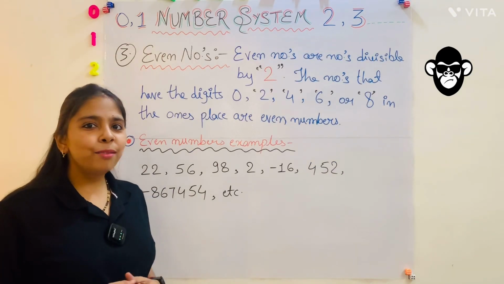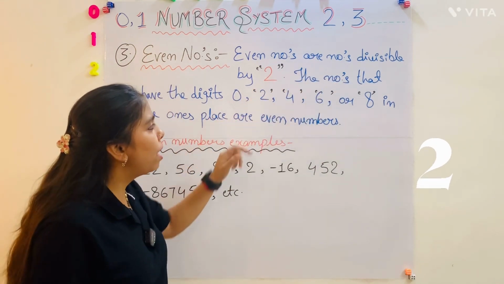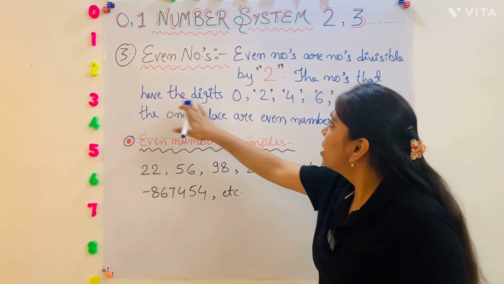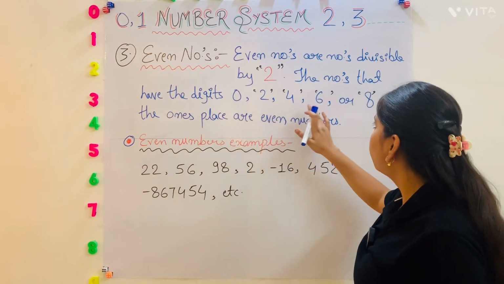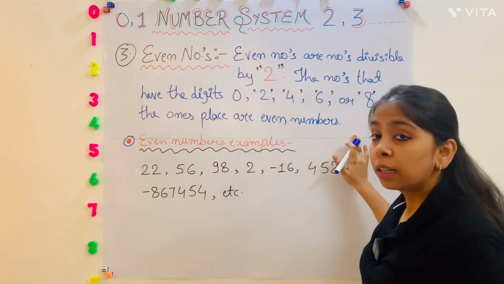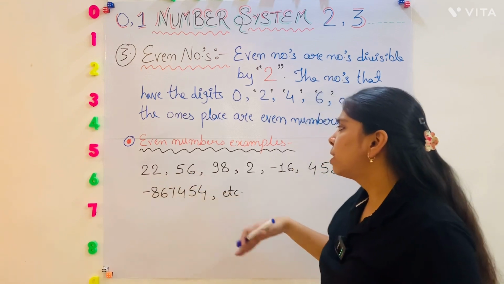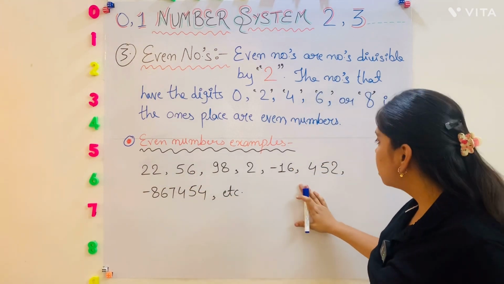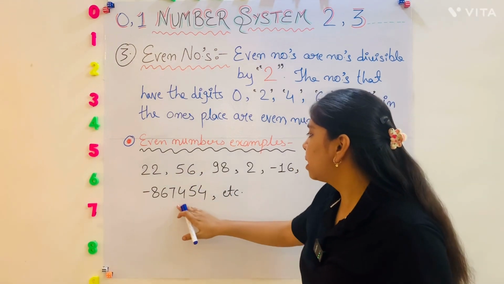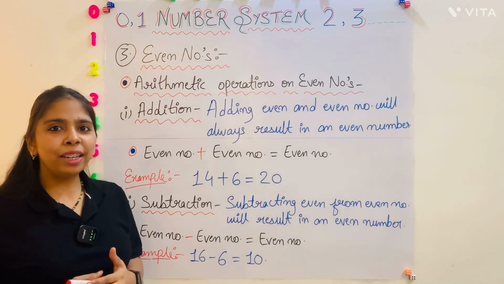Okay, so the third one is the even numbers. Even numbers are numbers divisible by 2. The numbers that have the digits 0, 2, 4, 6 or 8 in the ones place are even numbers. Let's see some examples of even numbers like 22, 56, 98, 2, minus 16, 452, minus 8, 6, 74, 54, etc. So let's see arithmetic operations on even numbers.